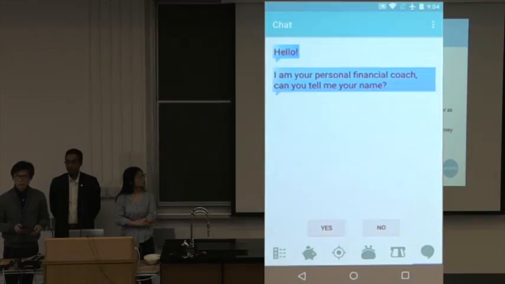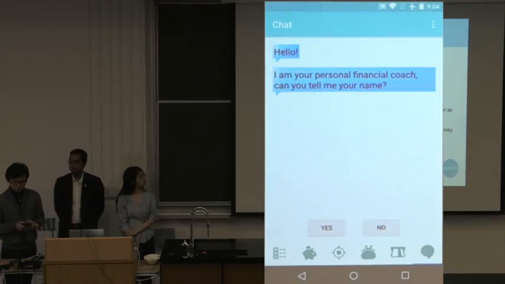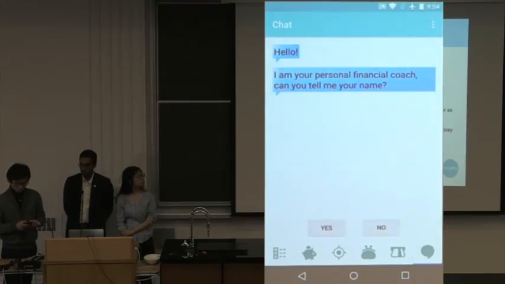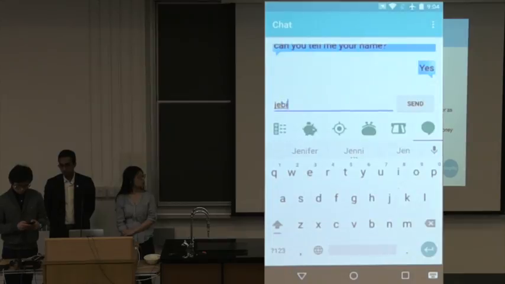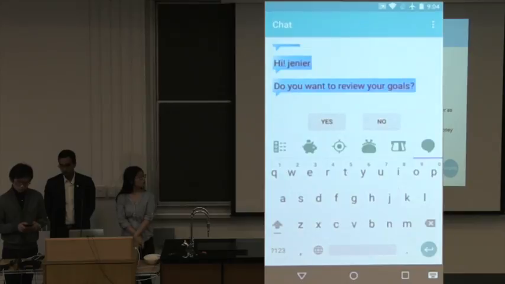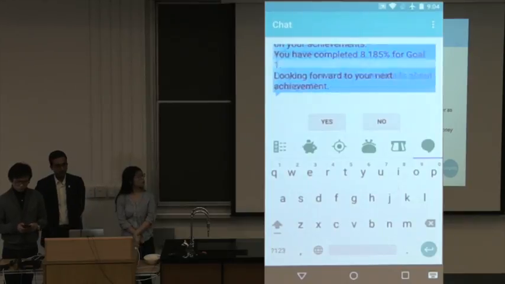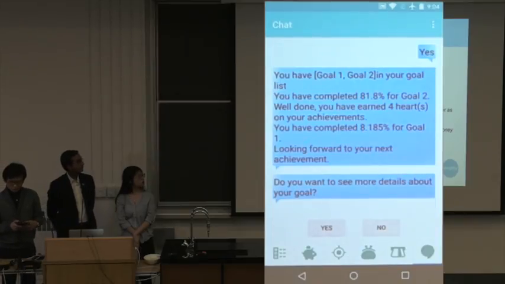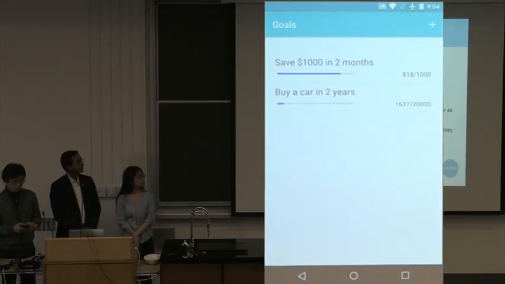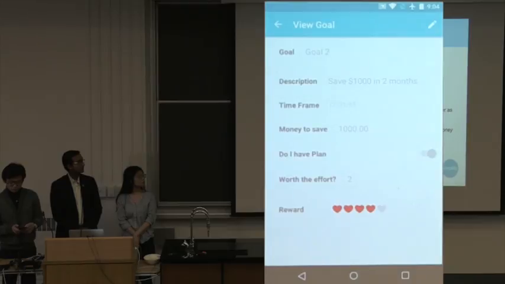Jennifer can also have a chat with the app to get some financial advice. This time she wants to review her goals, and it will list the progress about her goals. She can continue to see the detail about them. So currently she has two goals. One of them is to save $1,000 in 2 months.